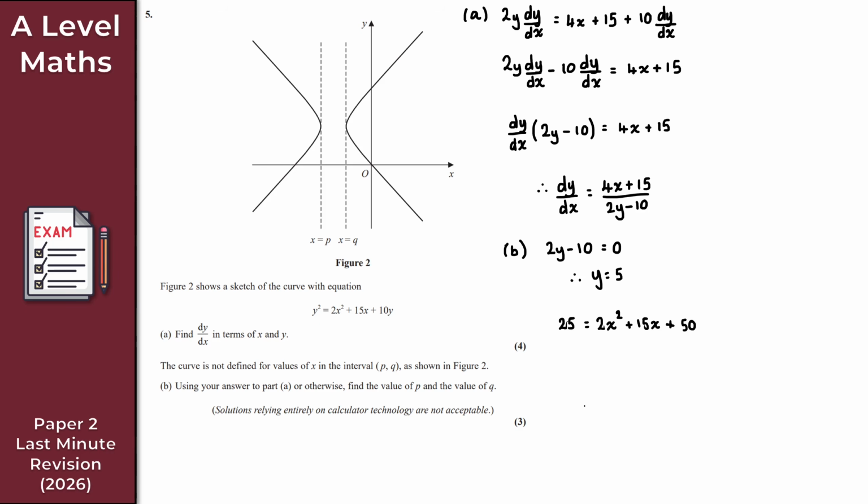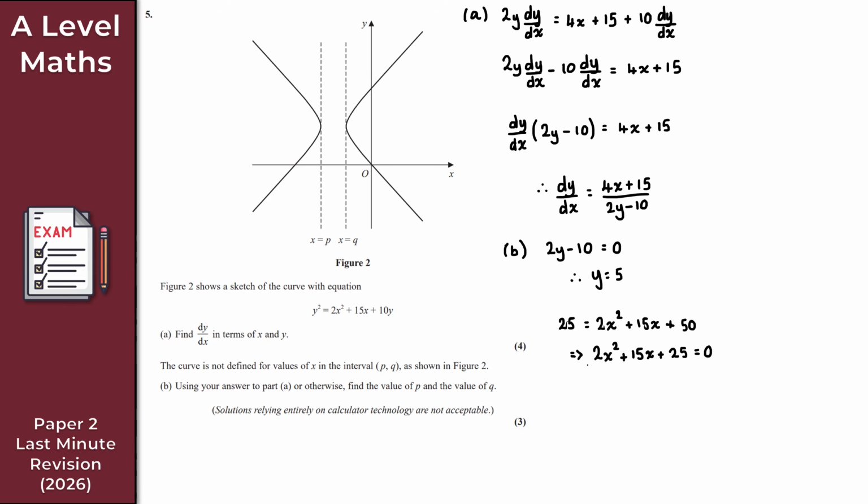Now what I've got here is a quadratic equation in terms of x, right? So obviously the hope is that we can just solve this quadratic equation for x, and hopefully we can do that by factorizing. Fingers crossed. So let's just subtract 25 from both sides. So what I get then is 2x squared plus 15x, and then 50 minus 25 is plus 25. And this is equal to 0. And as we said, the hope is that we can just factorize this, right? And the good news is we can indeed factorize.